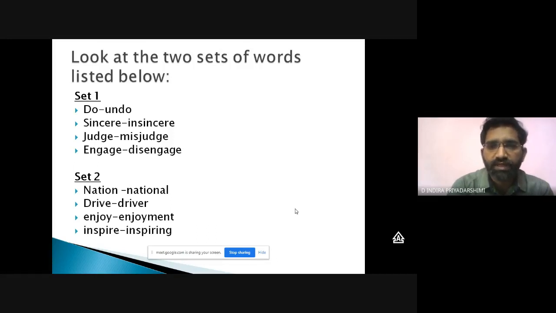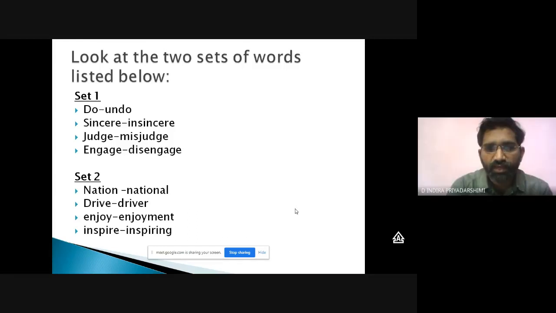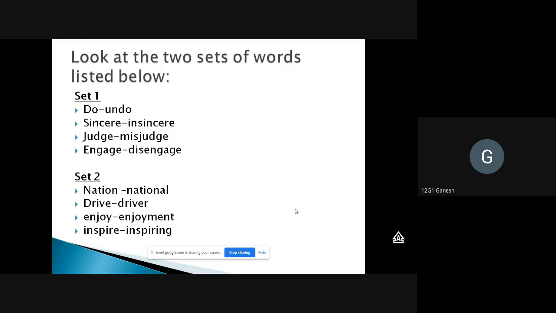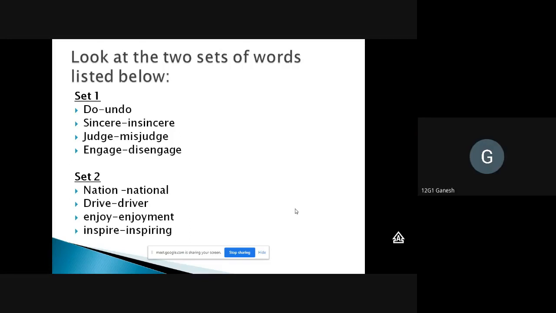Do you see any difference? No, sir. Any difference in set 1 and set 2? Yes, sir. Yes, my dear one. What difference did you find? Please tell. Set one, do.